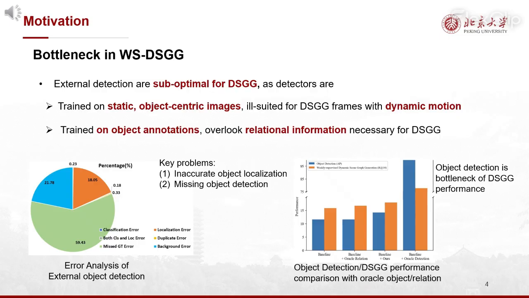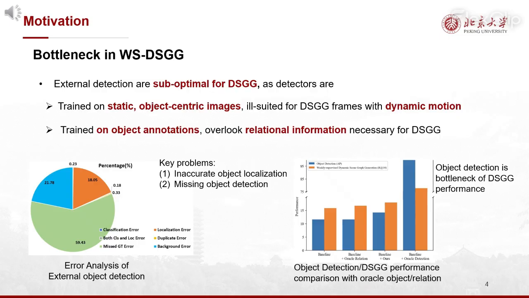However, external object detections are suboptimal for the DSGG task due to two key limitations. 1. External detectors are trained on static, object-centric images, making them ill-suited for DSGG images that contain dynamic motions. 2. External detectors are trained solely on object annotations, overlooking crucial relational information necessary for DSGG.